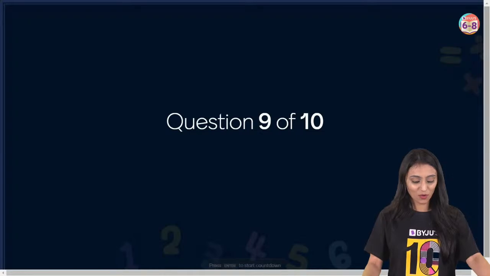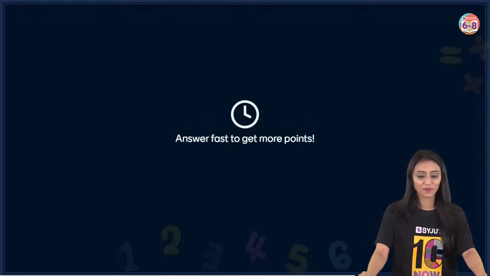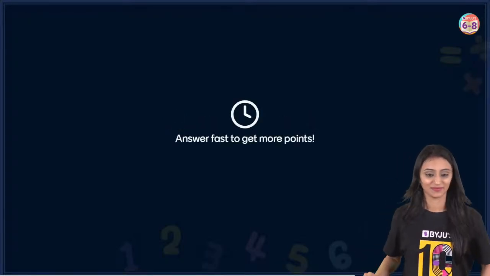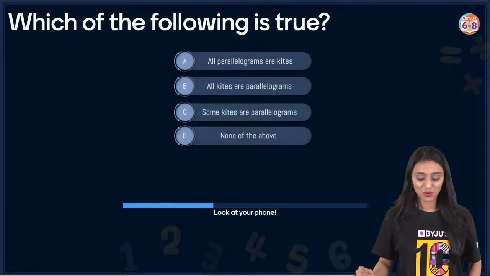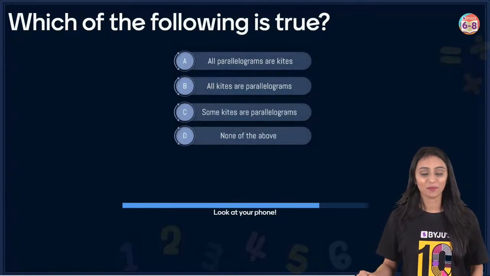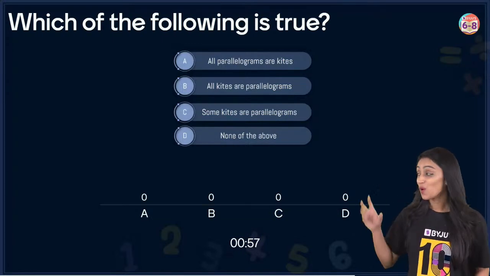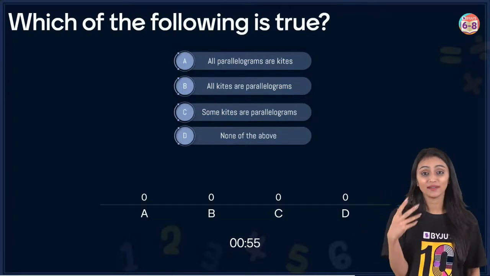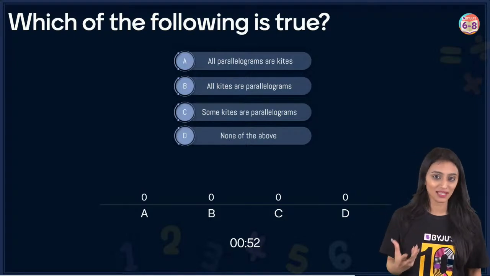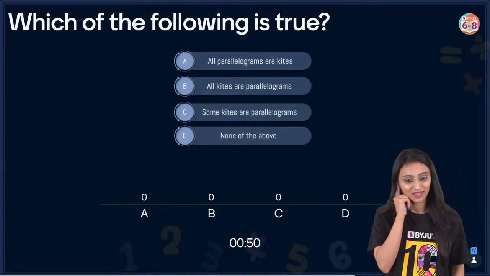All right, let's quickly move ahead to the second last question. Question number 9. Which of the following is true? All parallelograms are kites, all kites are parallelograms, some kites are parallelograms, none of the above. Again, to answer such questions, we need to have a good understanding about the properties of all these quadrilaterals, right?